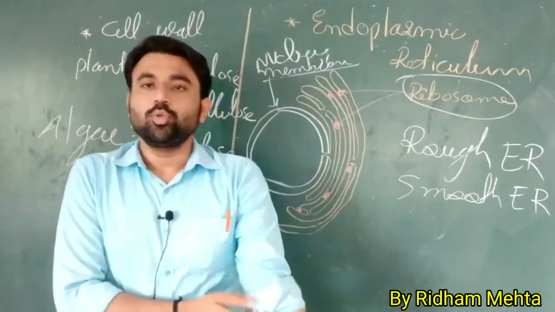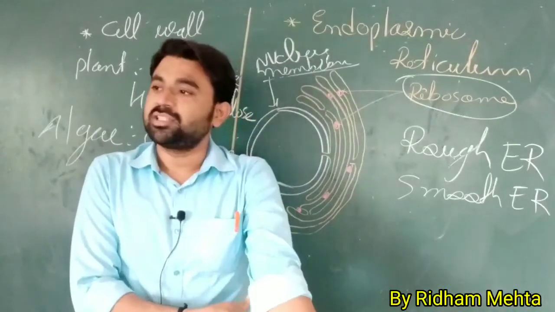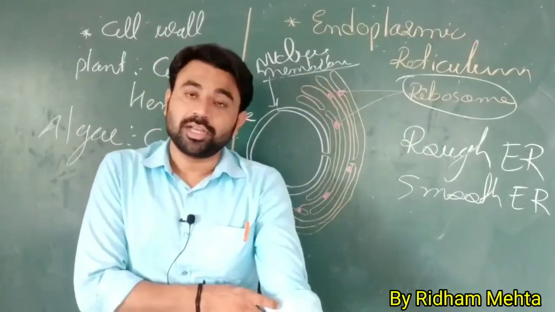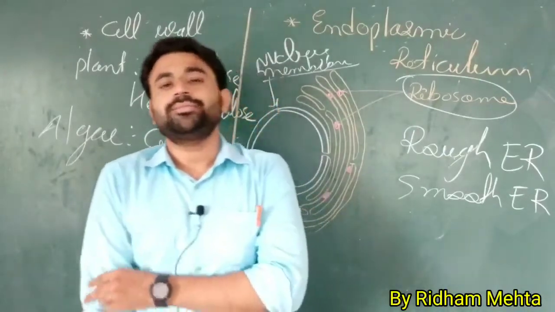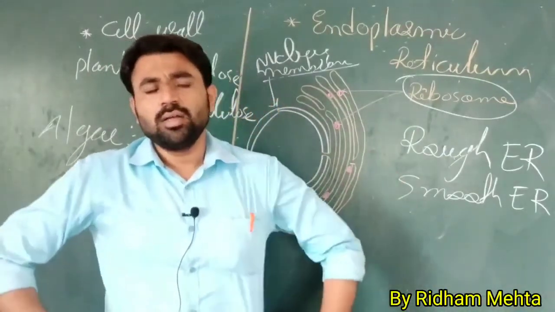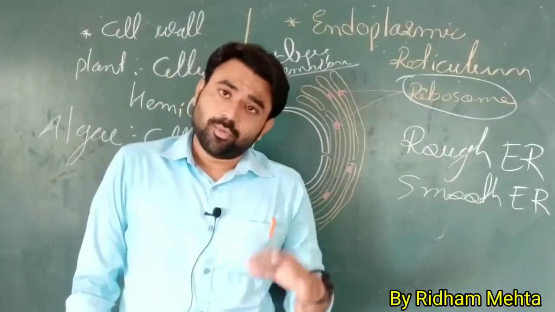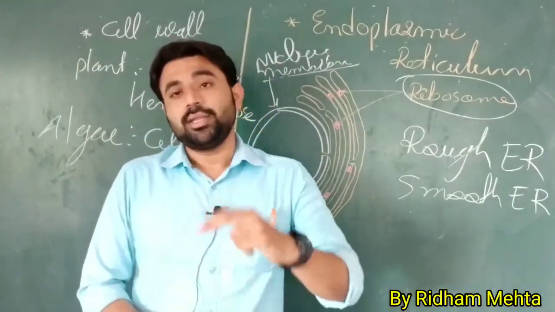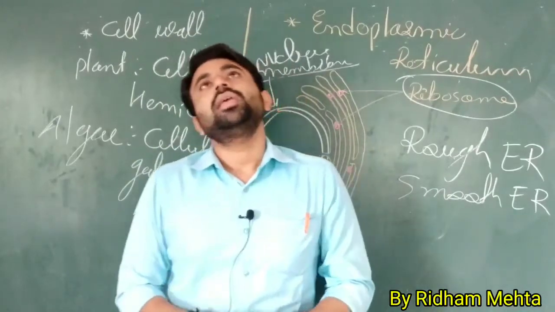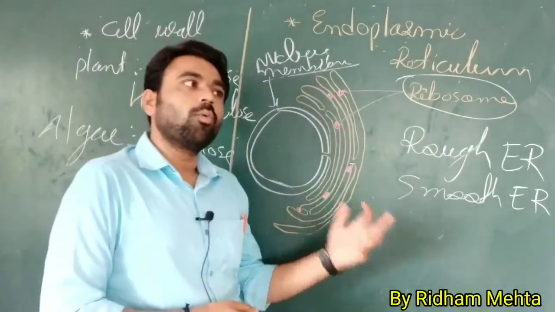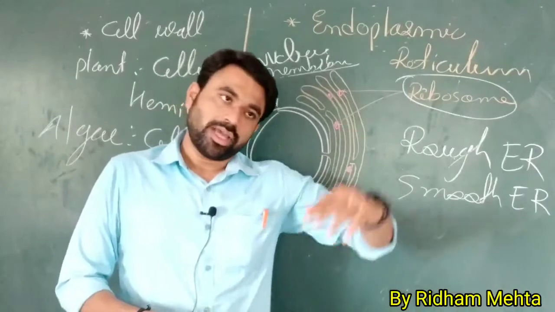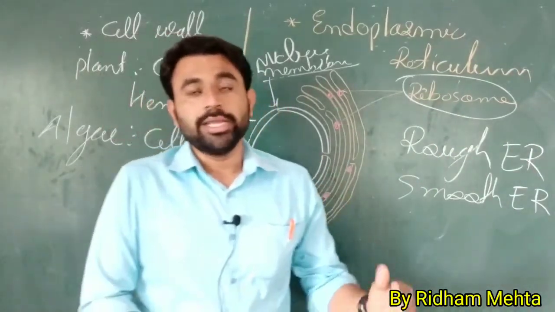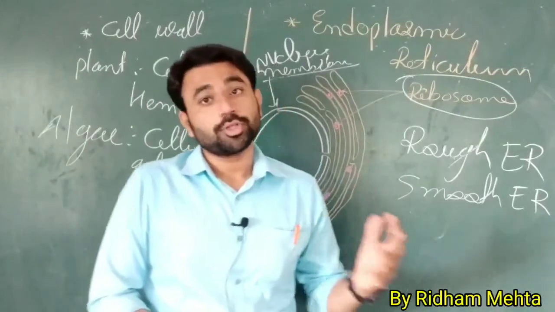So there are two types of endoplasmic reticulum: first is the rough endoplasmic reticulum, and second is the smooth endoplasmic reticulum. If the ribosome is present, then rough; if the ribosome is absent, then smooth. Now the next question: what is the function of the ribosome? As I said earlier, the ribosome synthesizes protein. It helps in the production of protein.